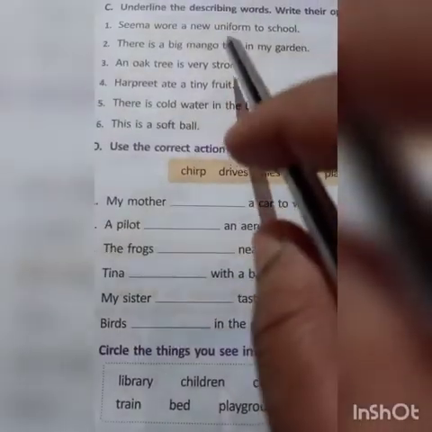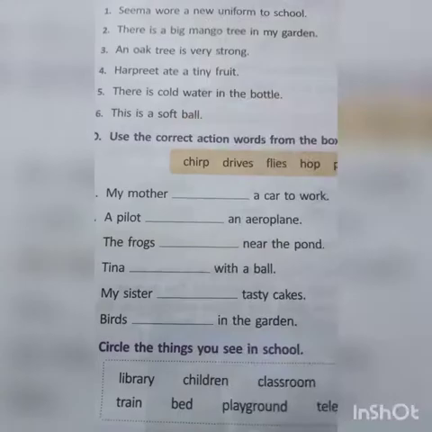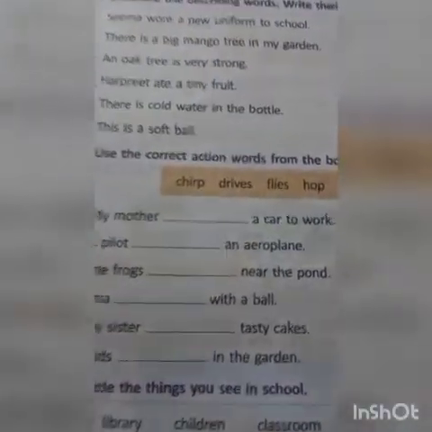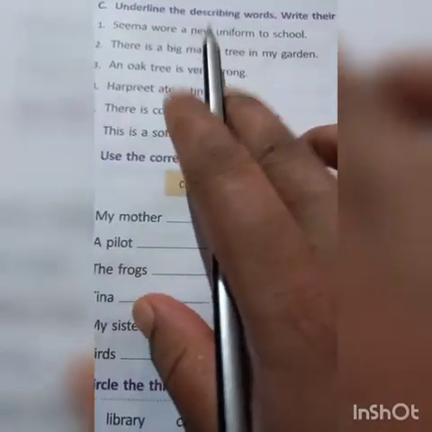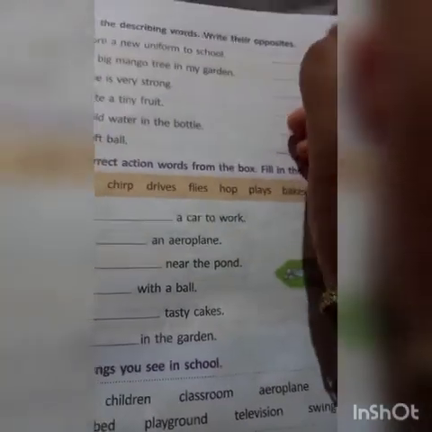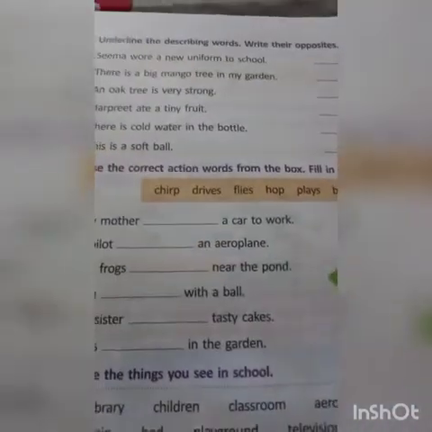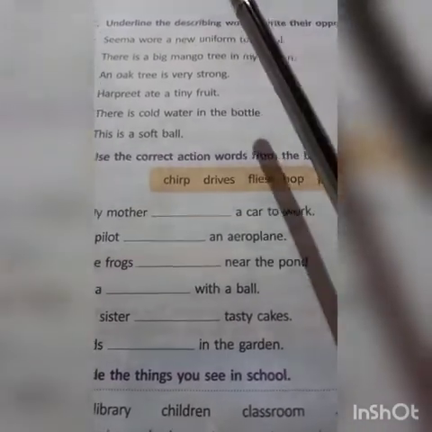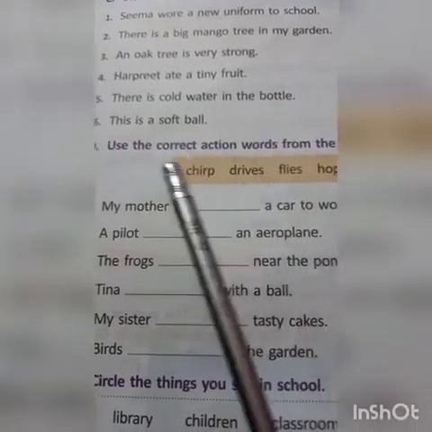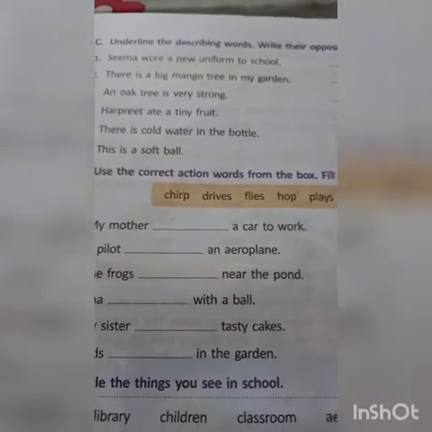So, uniform is the naming word here, and new is the describing word or adjective here. Now you have to write the opposite of new here. What is the opposite of new? Old, right? So you have to write old here. Like that, you have to find or underline the describing words in each of these sentences, and you have to write the opposite of the describing words you have found.